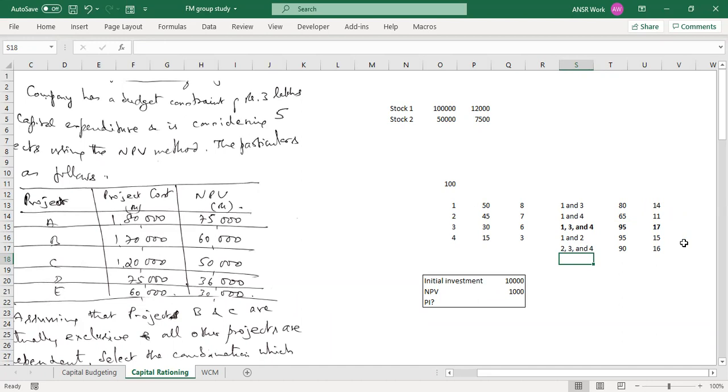Before doing that, yesterday and today we discussed a little bit about NPV and PI. I'll just repeat that once. NPV was what? Net present value: we were calculating the present value of all the cash flows, totaling that, then deducting the initial investment.